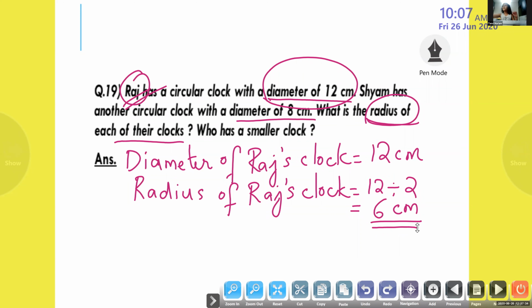Now next what you have to find out? One more boy is there. What is his name? Raj. Raj is over. Shyam. Okay, Shyam. Next we will write the diameter. Who cannot see the board?